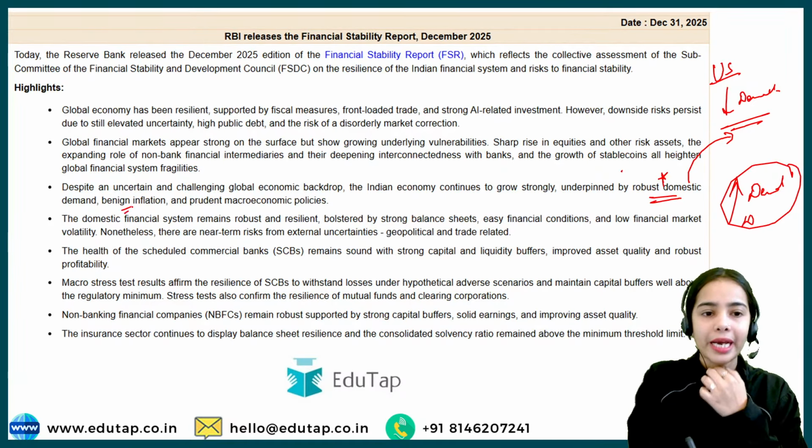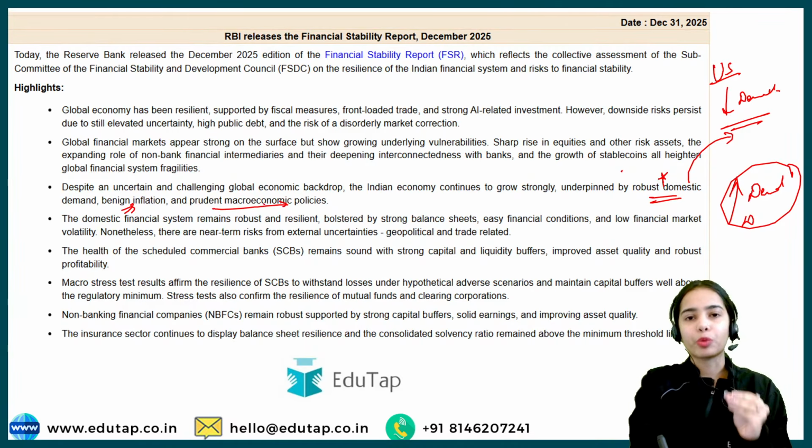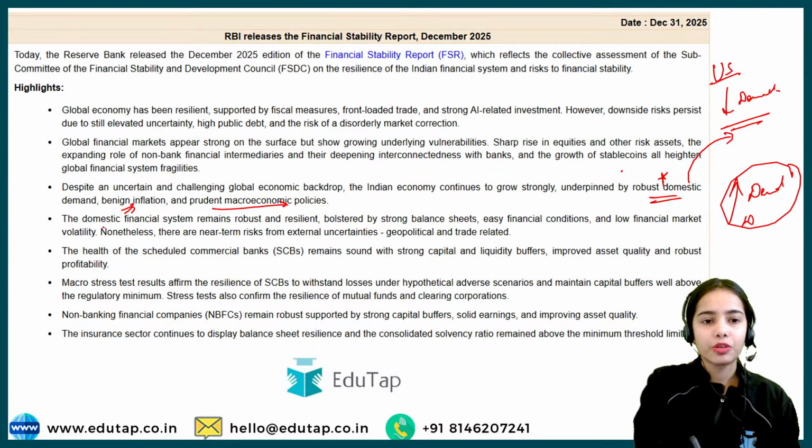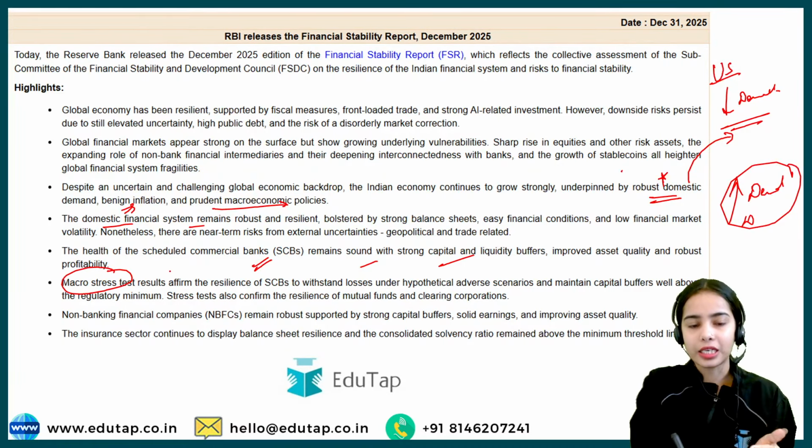Benign inflation, the inflation has reduced. Prudent macroeconomic policies have been brought by the RBI and by the government. The domestic financial system remains robust. We have seen that the scheduled commercial banks are sound, with strong capital and liquidity buffers. The macro stress test is done for a coming horizon of 1.5 years.